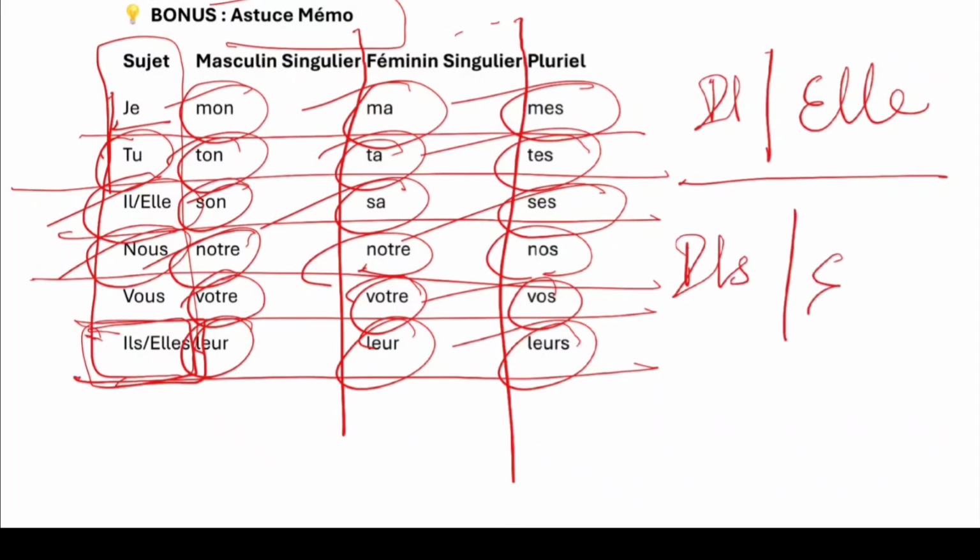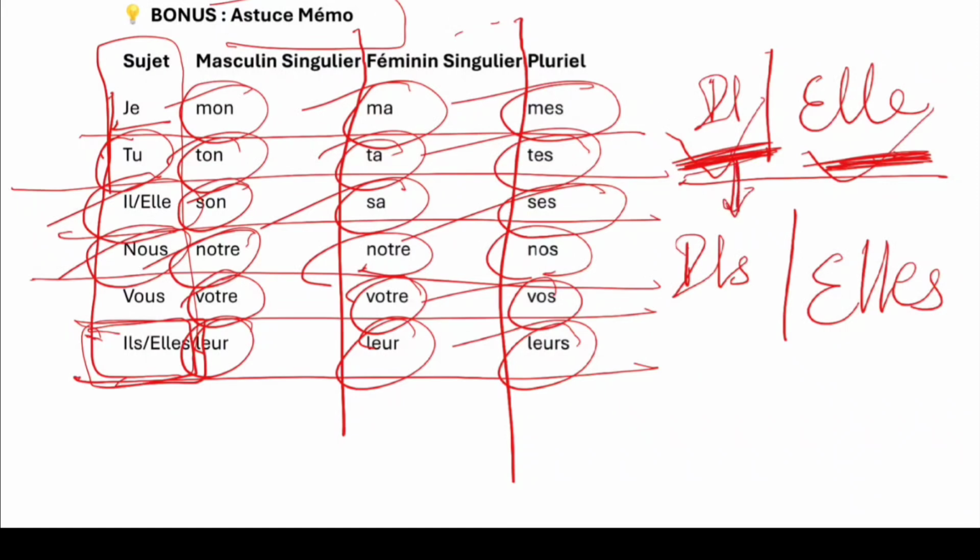See, here I have written il, elle. This is masculine singular and this is feminine singular. Now this one is the plural of this one, so this is masculine plural, and this is the plural of this one, so this is feminine plural.